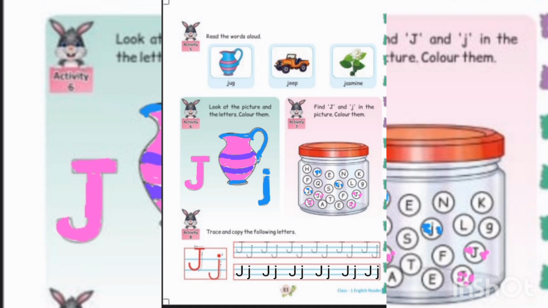Read the words aloud. J, U, G, jug. J, E, P, jeep. J, A, S, M, I, N, E, jasmine.